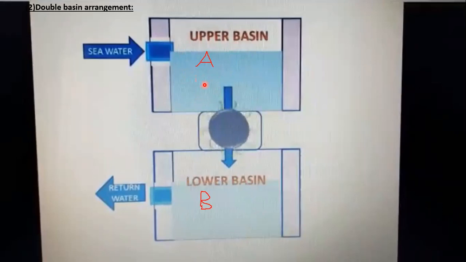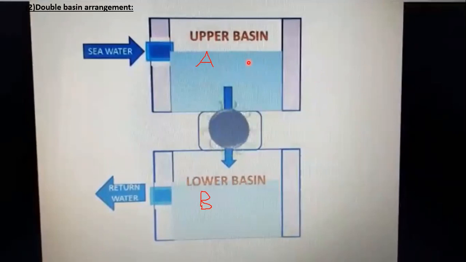Okay, so the water flows from A to B through the turbines, and the turbines will be connected to the generator and electricity will be developed. So this power generation thus continues seamlessly with the filling up of basin A. So at the end of the flood tide, A is full of water and the water level is at maximum.